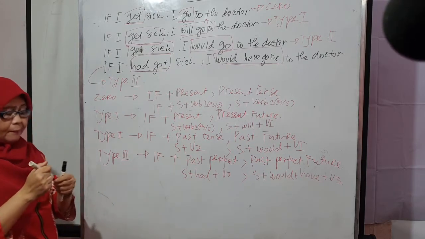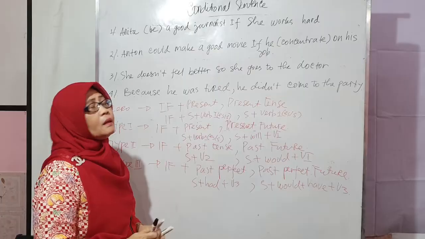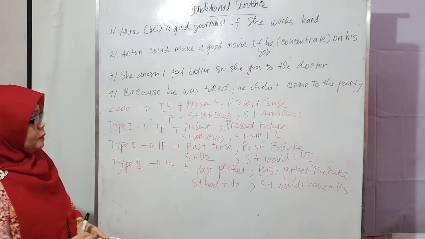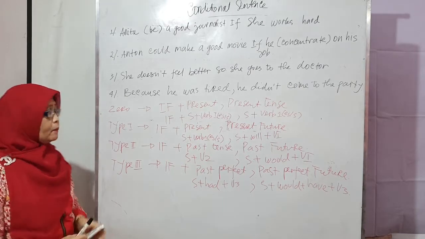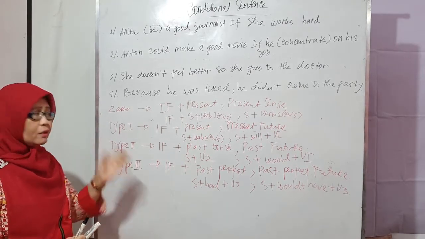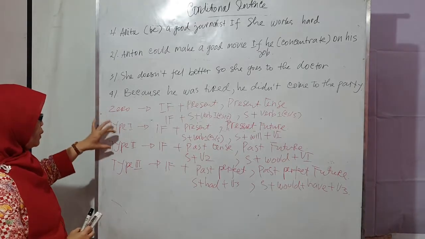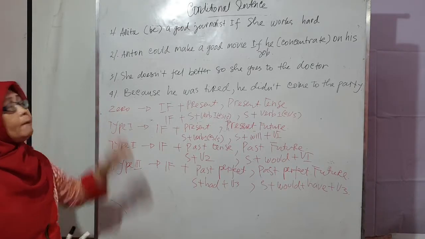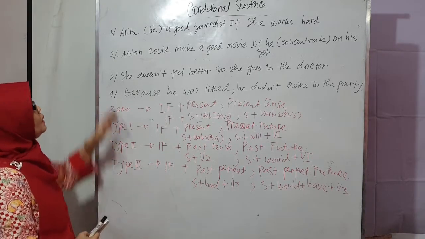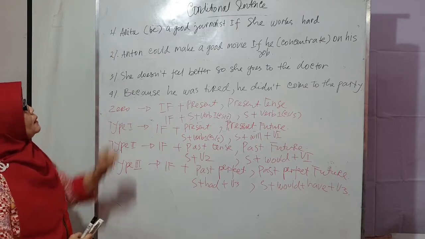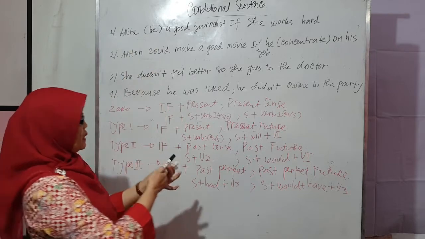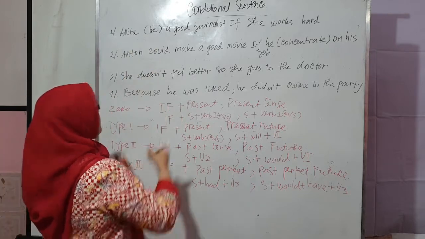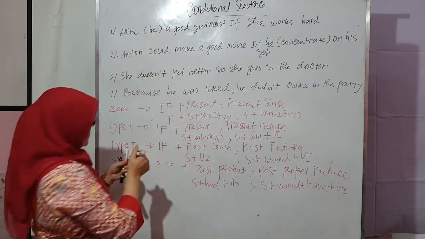Okay, now let's continue with some exercises. Okay, students, you have learned about the patterns here, yeah? Don't forget them. You must really understand and master them: zero, type 1, type 2, and type 3. Now let's apply them directly to our sentences. Look at number 1. There is a sentence about Anita here that we haven't finished yet. Actually, you must complete it.